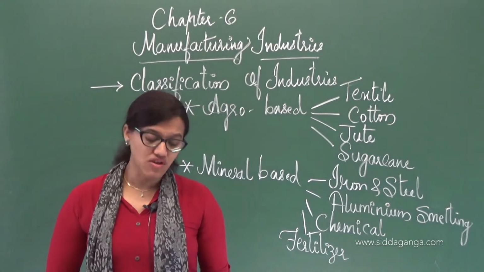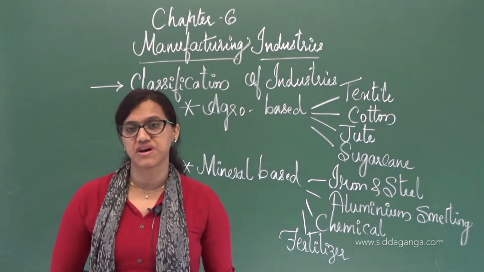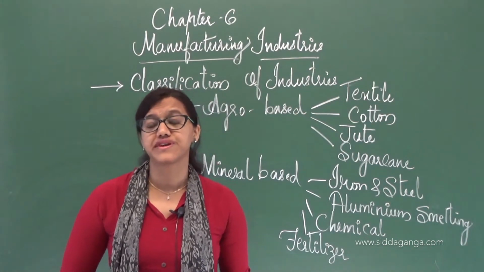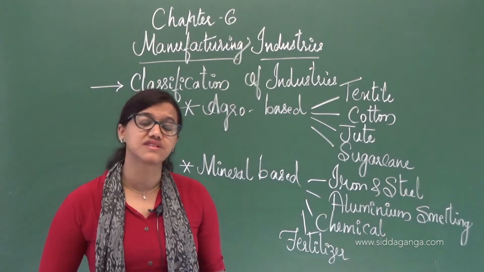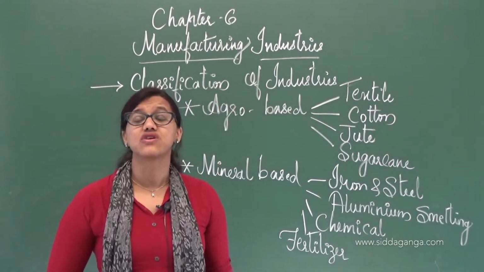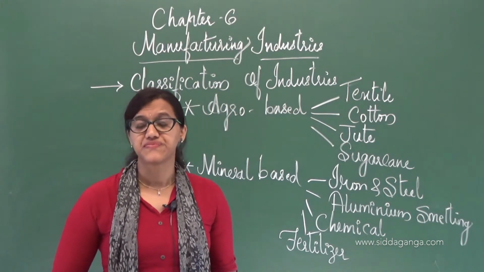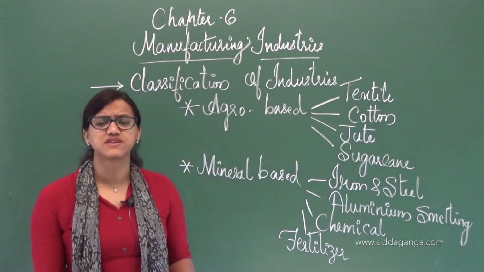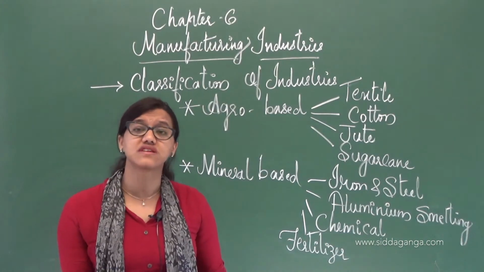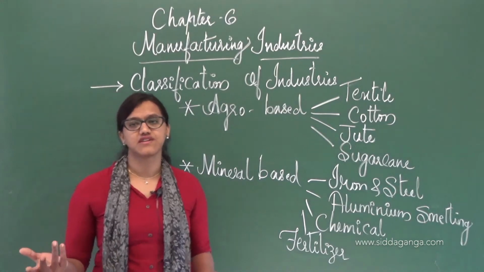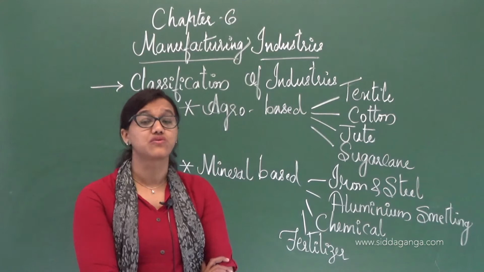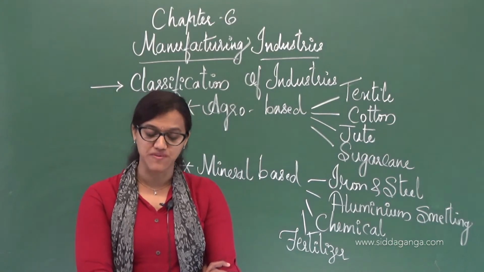The second is the main cotton growing area went to Pakistan. During the division, most of the cotton growing areas were taken by Pakistan, and we are not using modern machinery here. All the old machinery is being used. Imagine if only old machines are used, can we produce goods the way we want? Definitely not. That's the reason. Because of the old machinery, cotton textile is not growing, or not gaining that much importance.